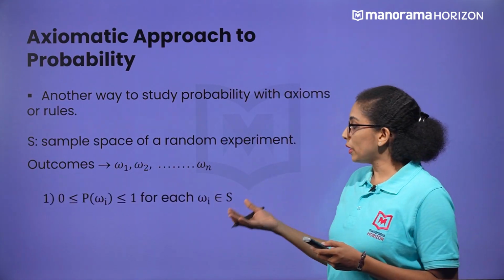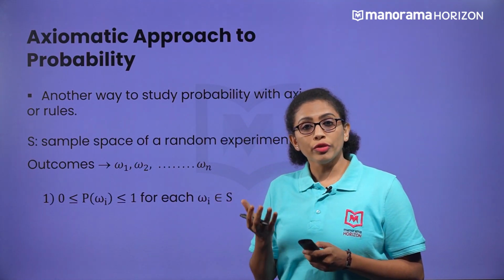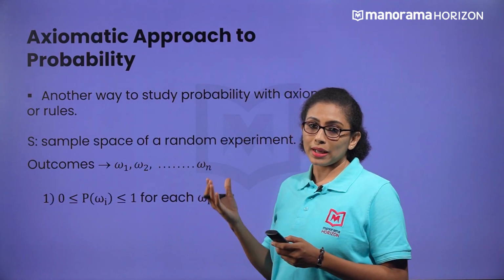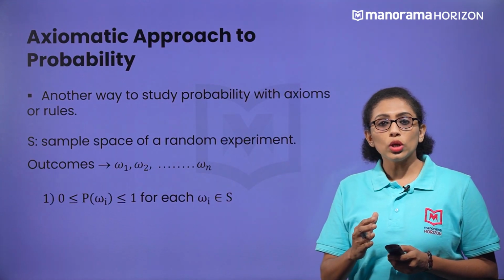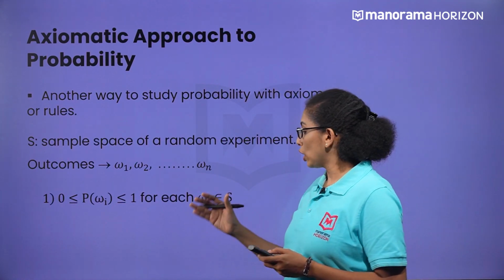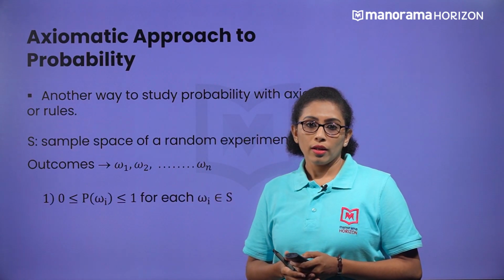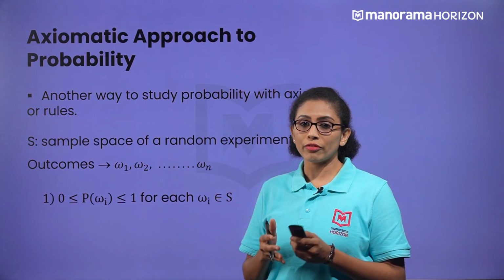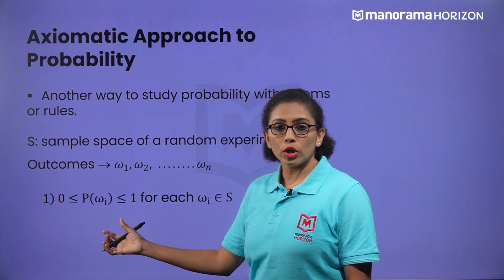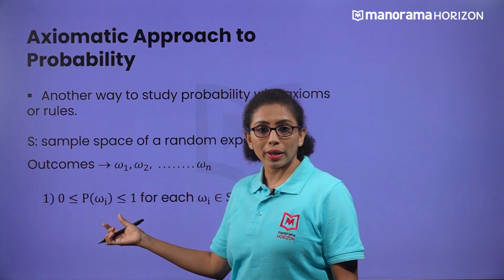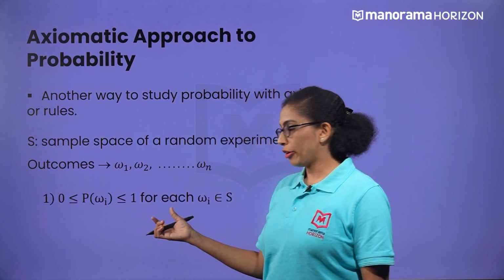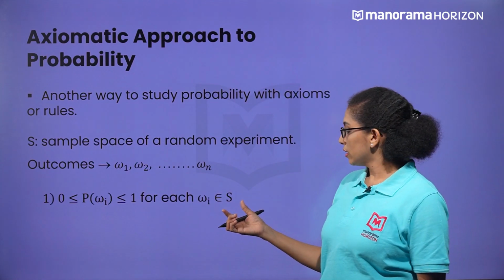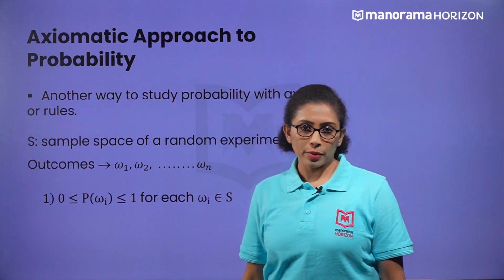So, the probability of an event will be between 0 and 1. That means it is greater than or equal to 0 and less than or equal to 1. This is the first rule related to probability. So, here it is given 0 less than or equal to P of omega less than or equal to 1, for each omega that is an outcome of the experiment.